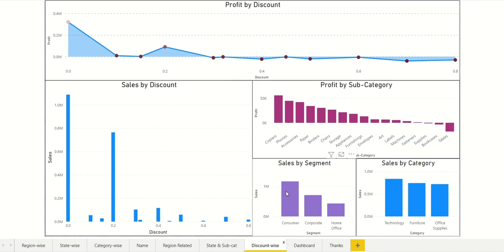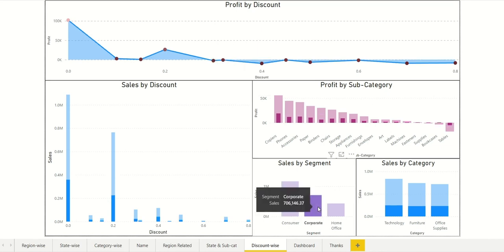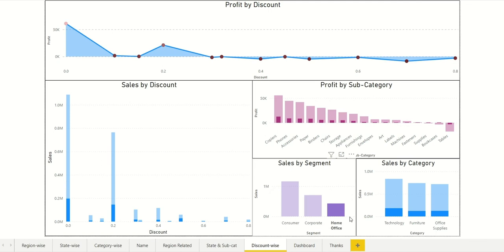Here we have seen these graphs previously. If I click on the consumer segment, let's say, this is also making loss when the discount is greater than 0.3. Corporate sector, same. Home office, same.